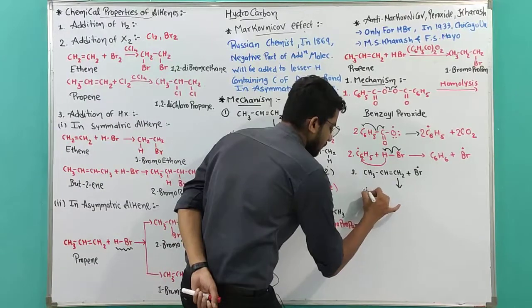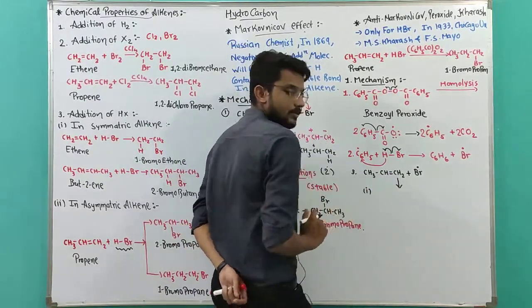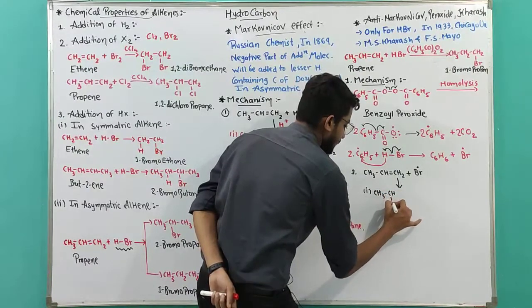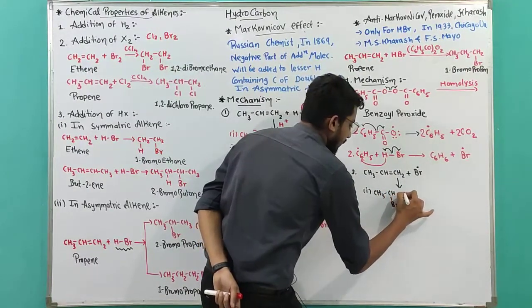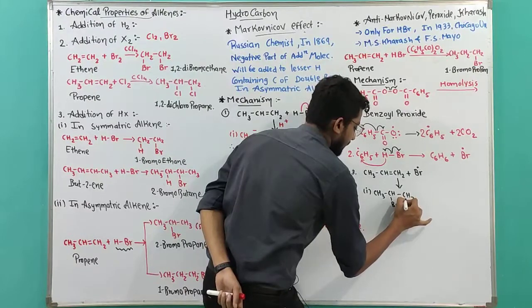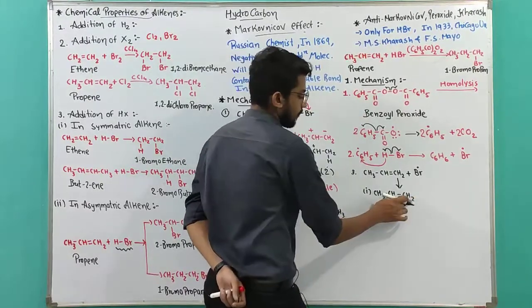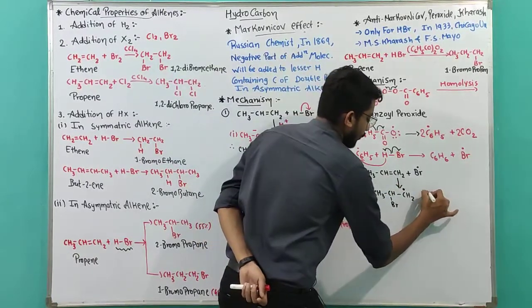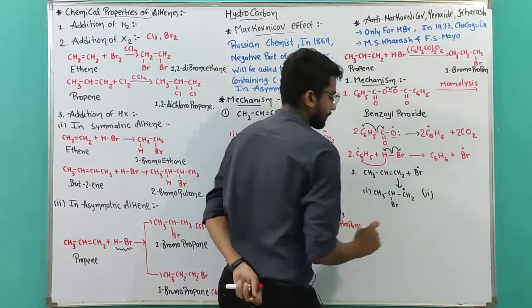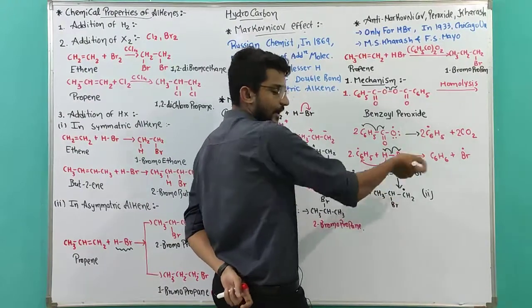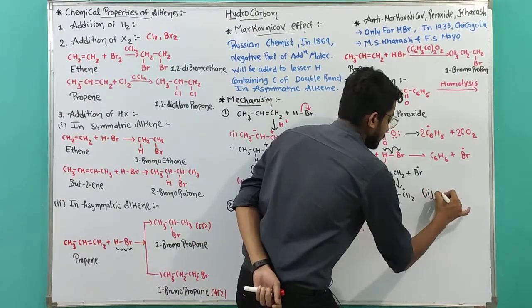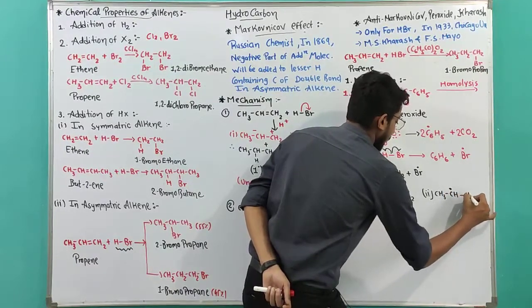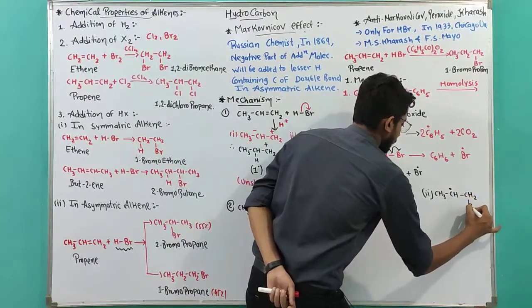Option number 1. Suppose we have added Br to the second carbon. So CH3 CH Br and this CH2 will be the free radical. Option number 2. Suppose Br is added on the first carbon. So CH3 CH free radical and CH2 with Br.